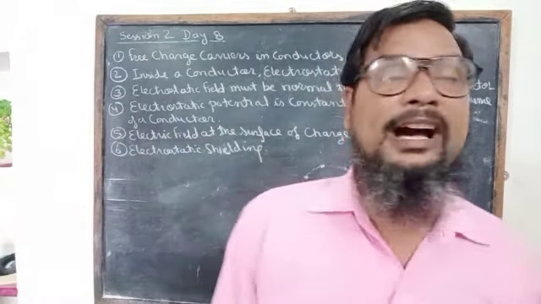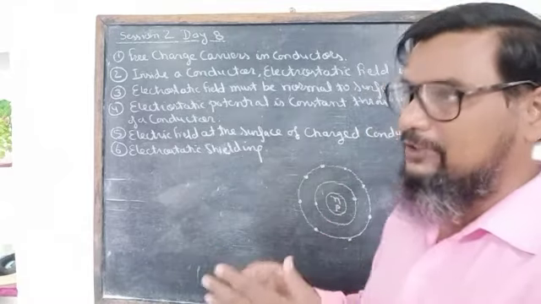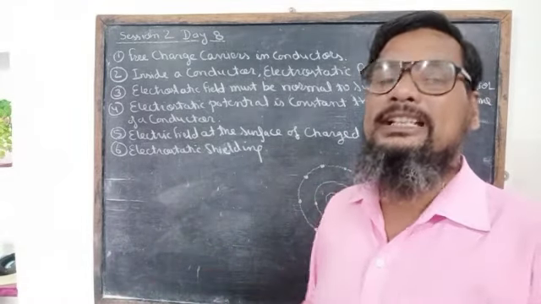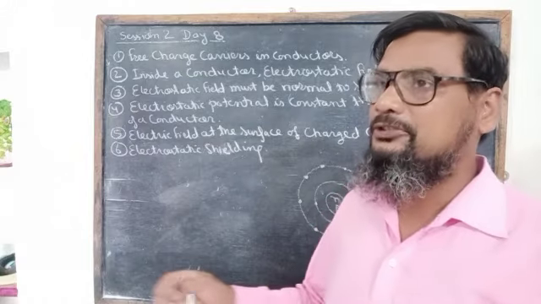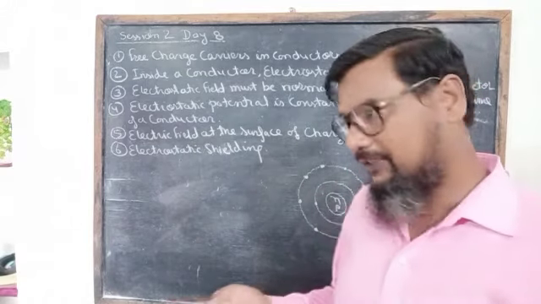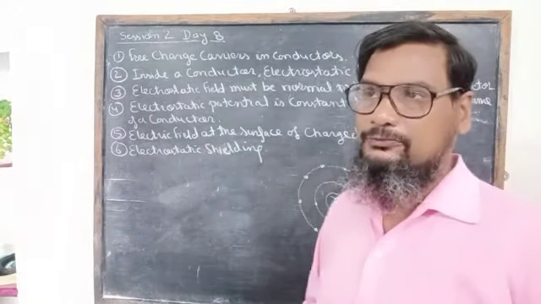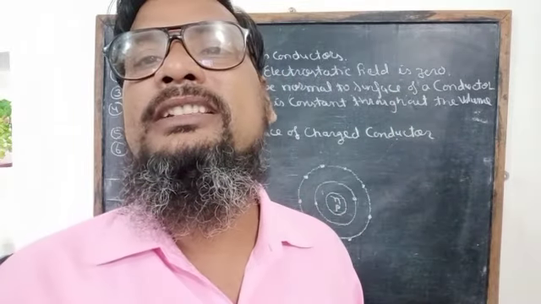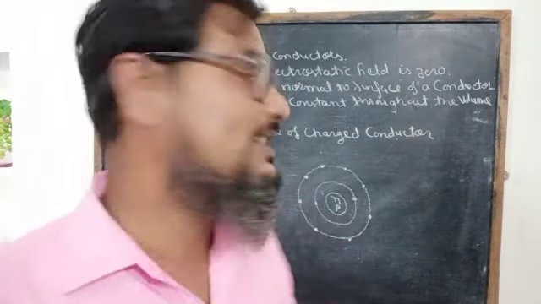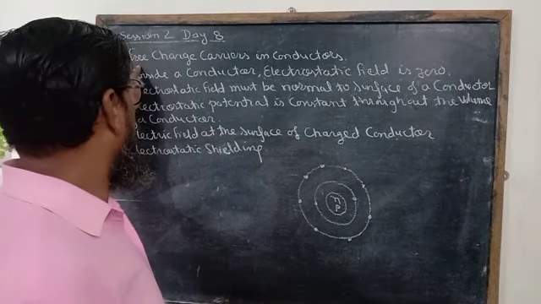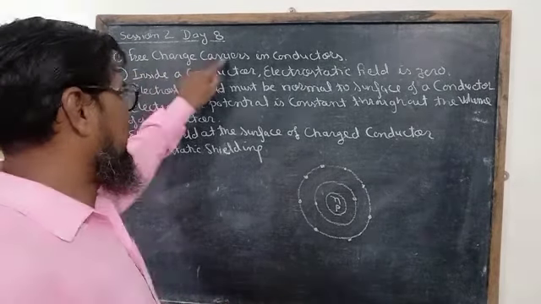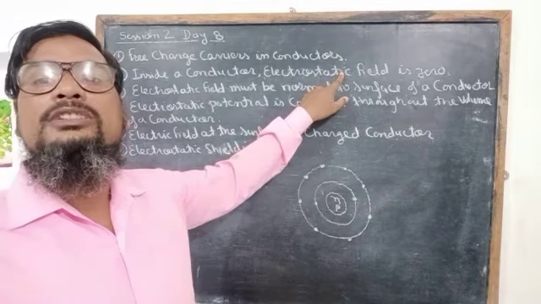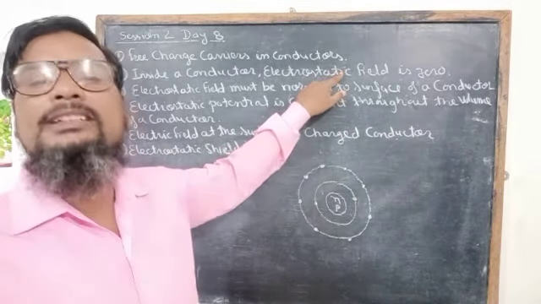Under the influence of an external electric field they drift along a particular direction and constitute electric current, and if no external force is present, they move randomly in the lattice. So these are called free charge carriers in conductors, meaning free electrons which move randomly in the lattice of the substance.